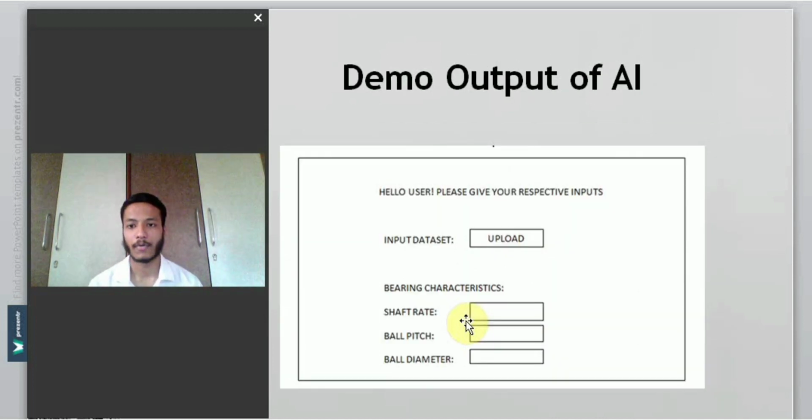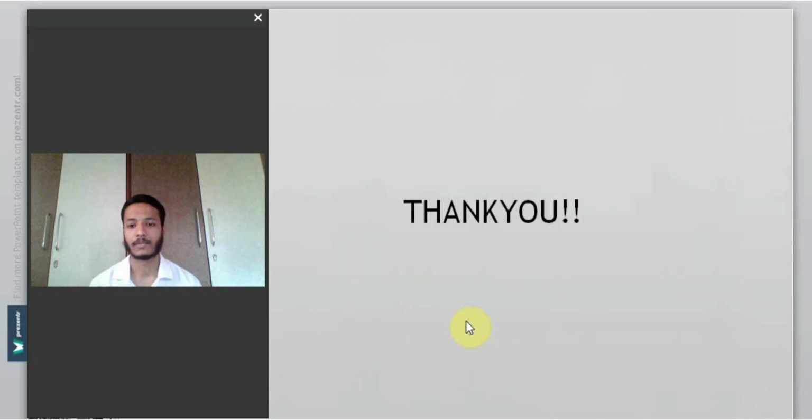Then this is the demo output of the user interface. Here we can see it is asking, hello user, please give your respective inputs. The user can input the data set whichever the user has collected, and some of the bearing characteristics. So that is about my internship review. Thank you.